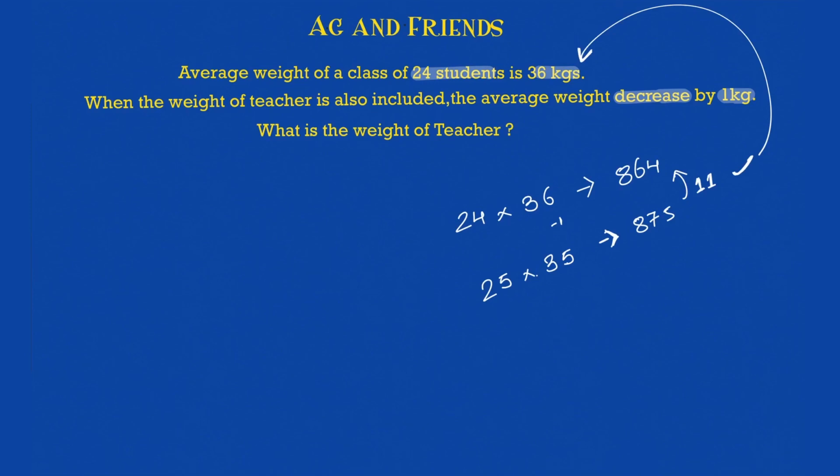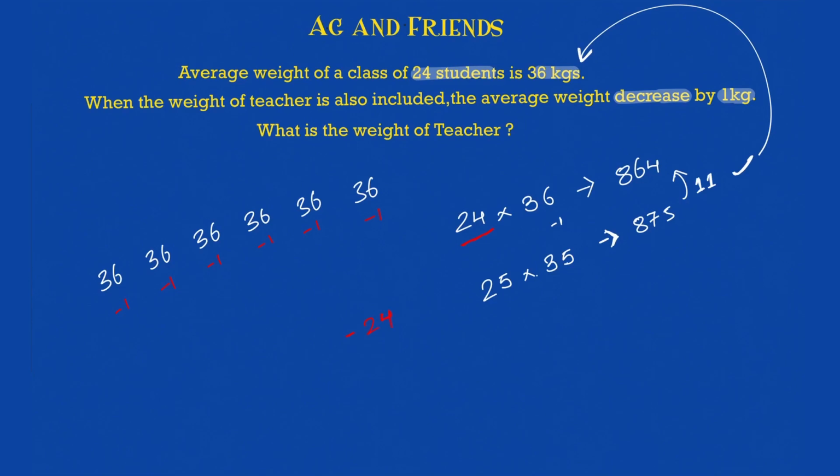Now how do you solve the same problem by our famous shortcut? Okay, how will you do that? 24 students, 36 kg. So let's say 36 is the weight of each of the 24 students here. So 36, how many times? 24 students. The average decreases by 1 kg, which means the teacher took 1 kg from all of the students. Now not added, but took. So what will happen? How much did it take then? From 24 students it is taking. So how much will it take? 24 kg. The teacher took 24 kg from all the students.